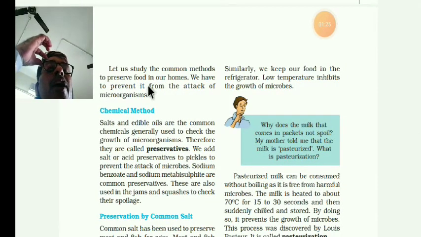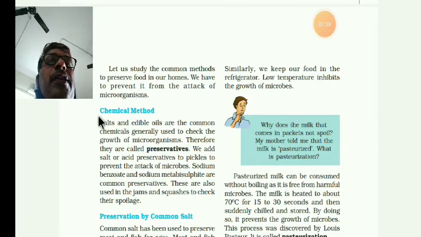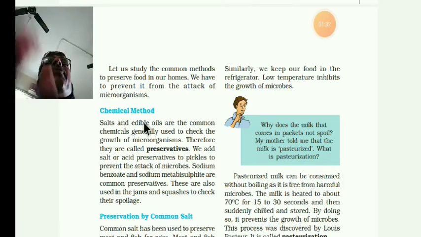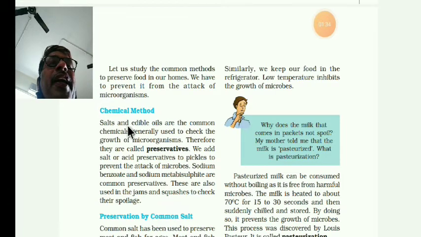We have to prevent it from the attacks of microorganisms. First one is the chemical method: salts and edible oils. Edible means cooking oils or eatable oils. These are common chemicals generally used to check the growth of microorganisms, therefore they are called preservatives.